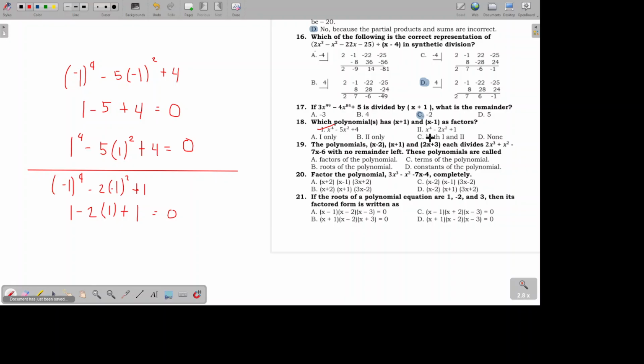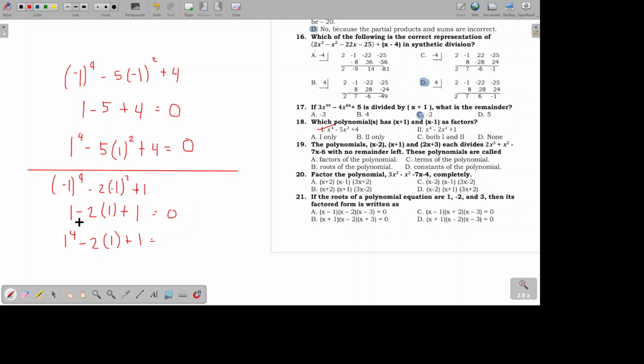Now for x minus 1, transposing it, it will become x equals 1. So let's check if 1 is a root as well. So 1 raised to the power of 4 minus 2 times 1 plus 1. Just like earlier, I will no longer expand this kasi parang ito lang din naman kakalabasan yan. 2 times 1 is still 2.